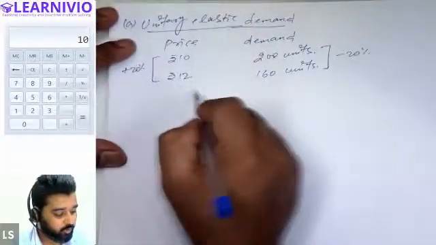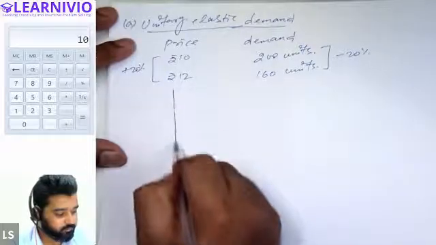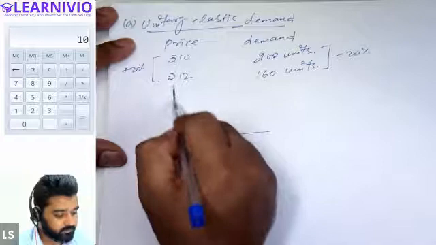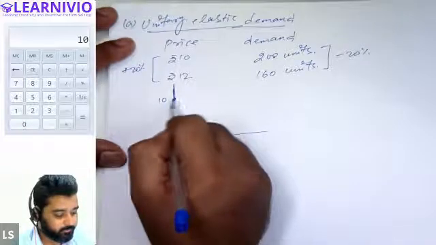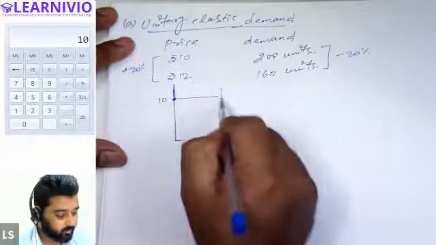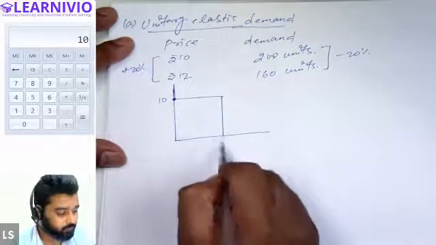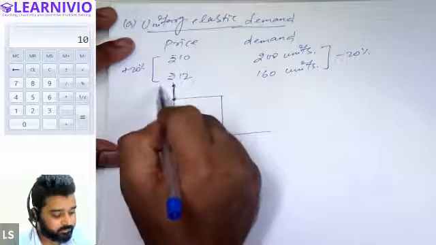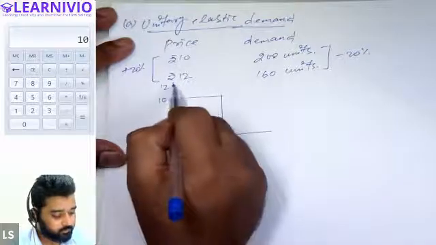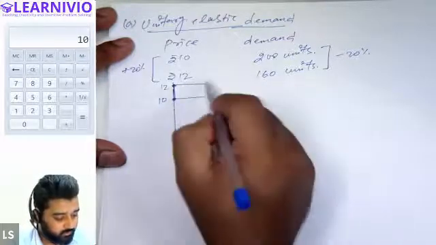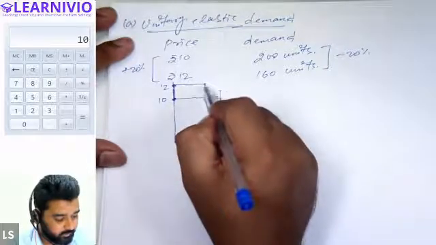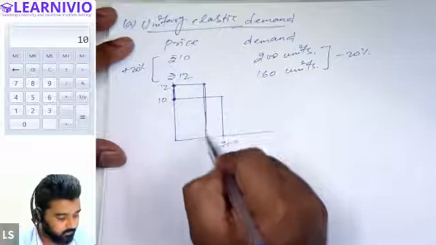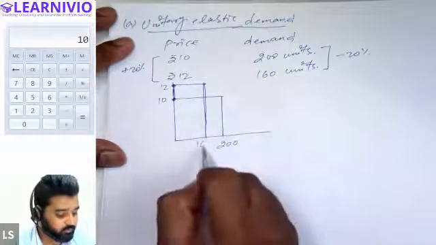And when we draw the diagram for this situation, we will have a diagram something like this. Suppose this is the price, 10 rupees, and at this price earlier the quantity was 200 units. Now price increases by 20%. Let's say this is 12. So the proportion of increase in price is exactly equal to the proportion of decrease in demand of the commodity. Demand decreases to 160.